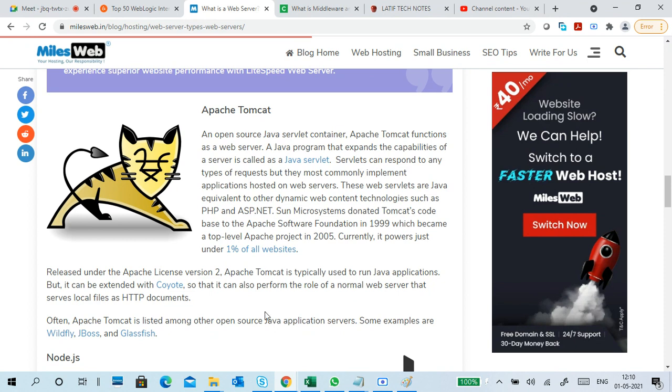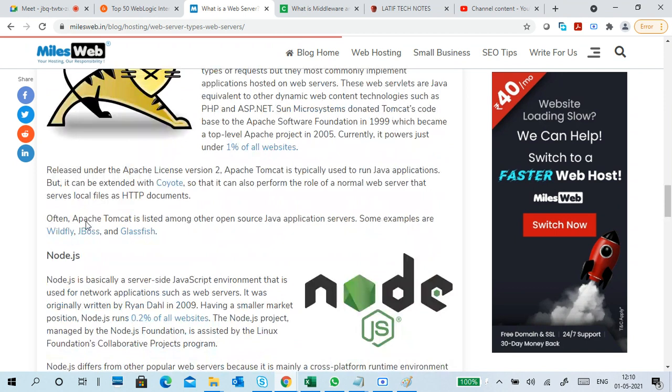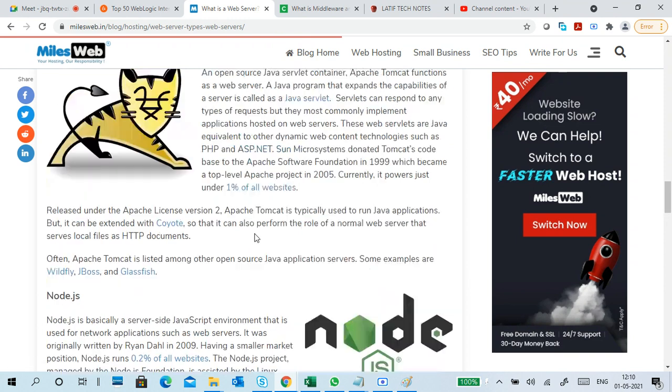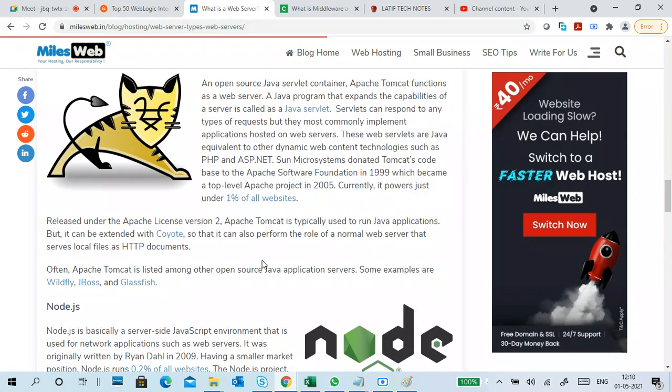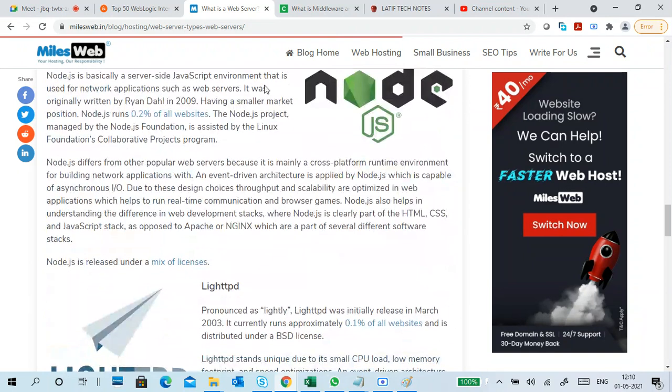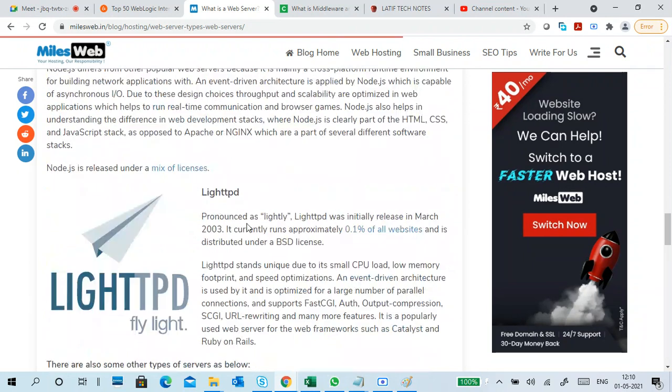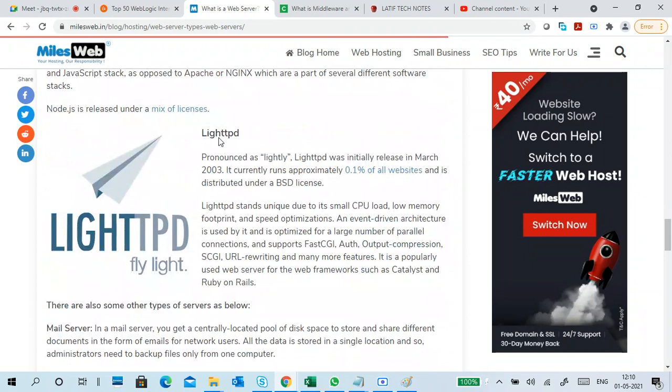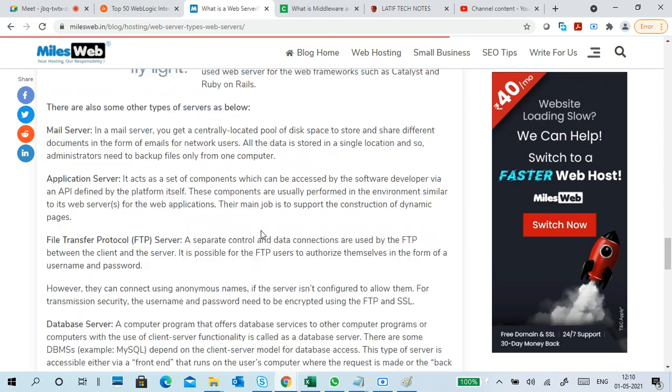Tomcat is listed among other Java application servers. Some examples are WildFly, JBoss, GlassFish. These are all web servers, but they include application servers also. Node.js is basically a JavaScript environment used for network application kind of stuff. And Lighttpd, actually.